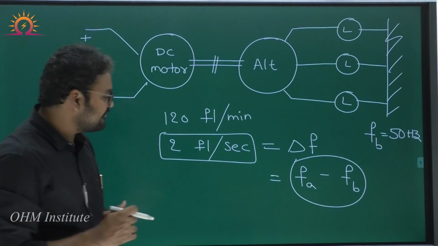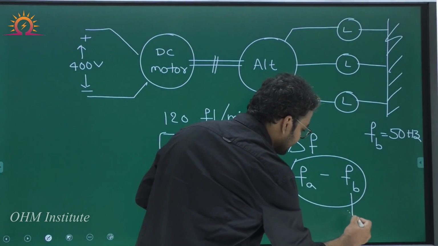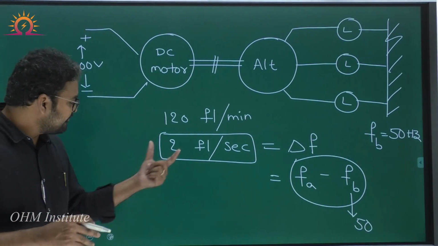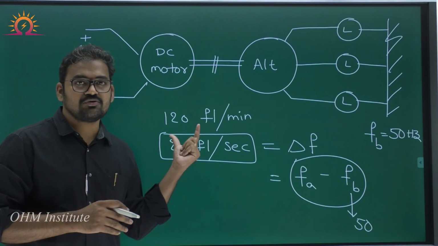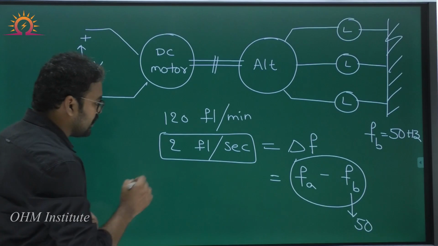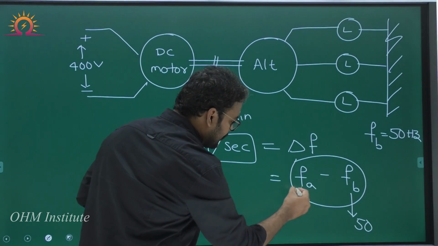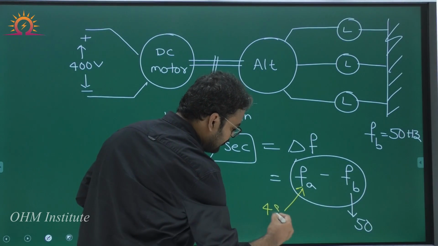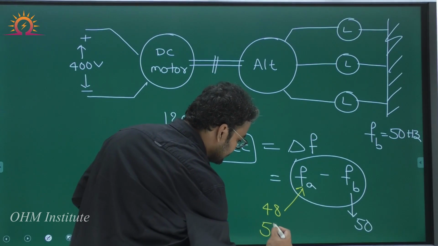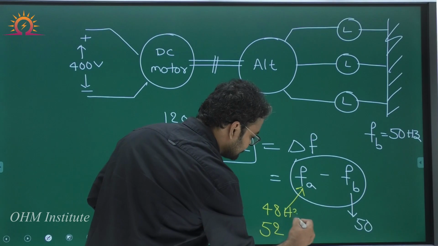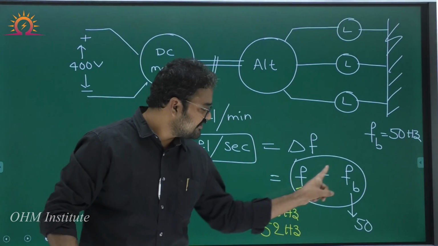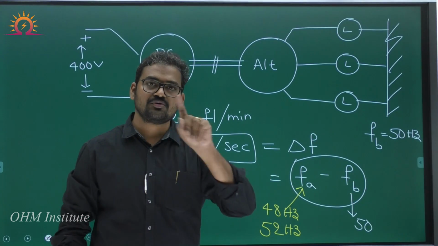The bus bar frequency is given as 50. Therefore, if the difference has to be equal to 2, there are two choices. Either the alternator frequency is equal to 48 Hz or the alternator frequency is equal to 52 Hz. In both cases, the difference between the alternator frequency and the bus bar frequency is equal to 2 Hz.